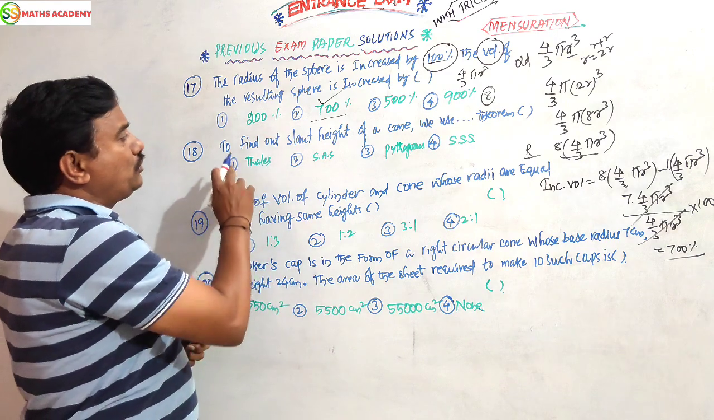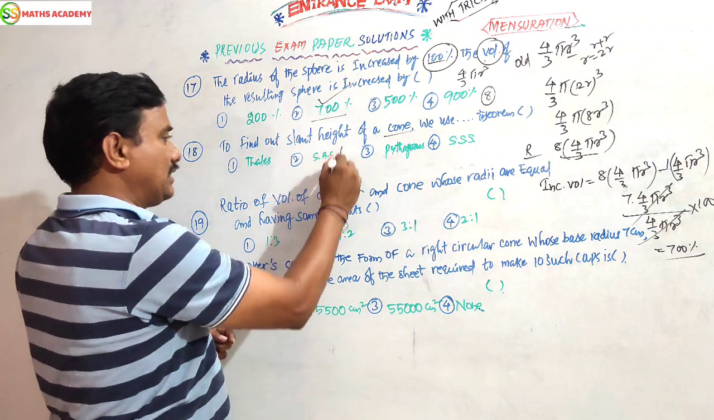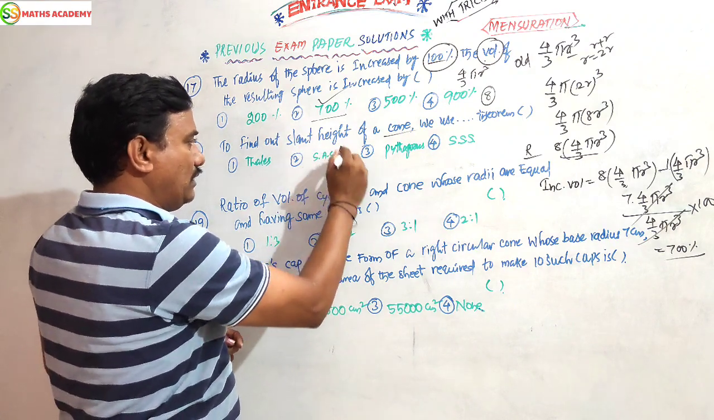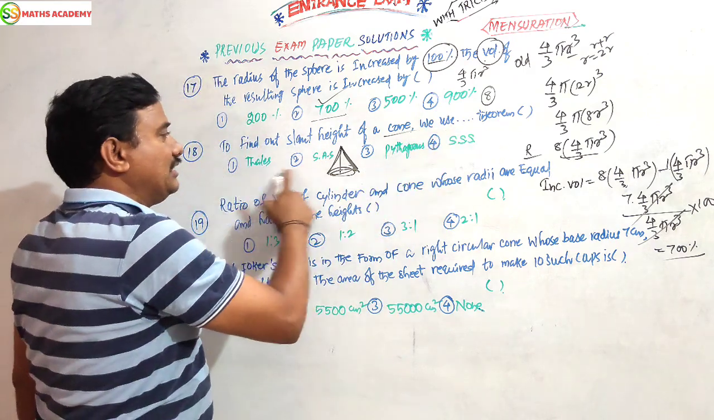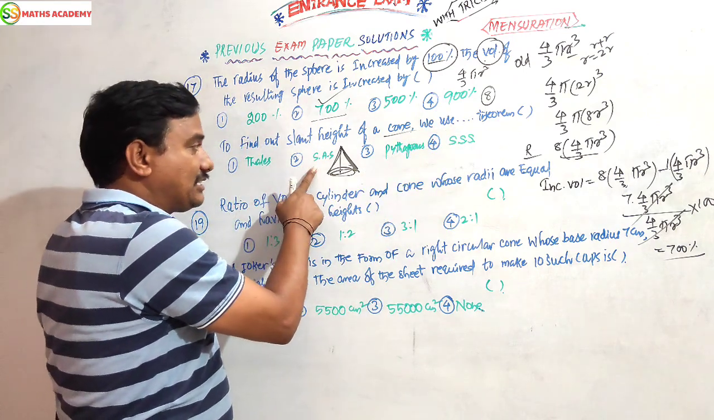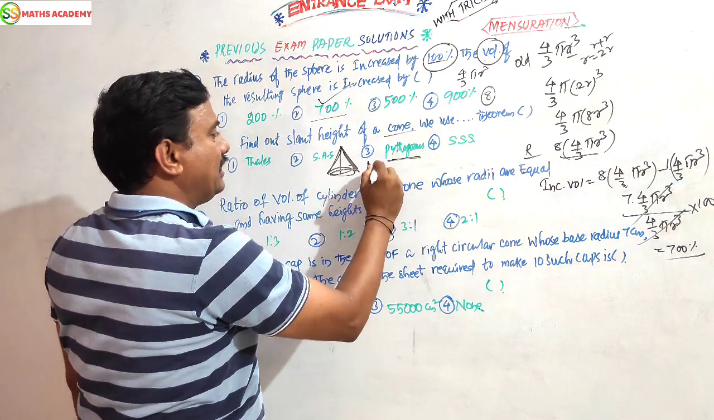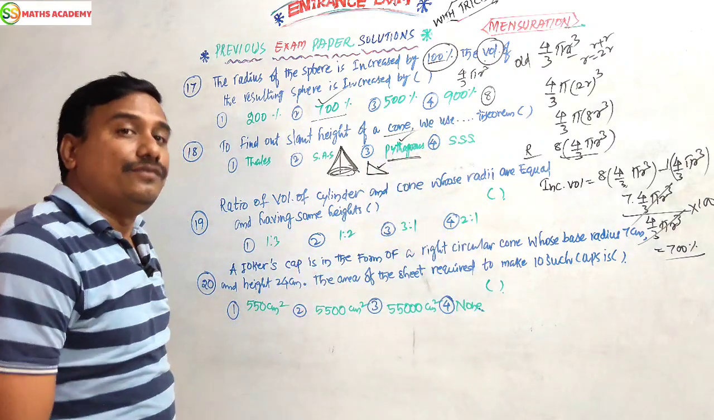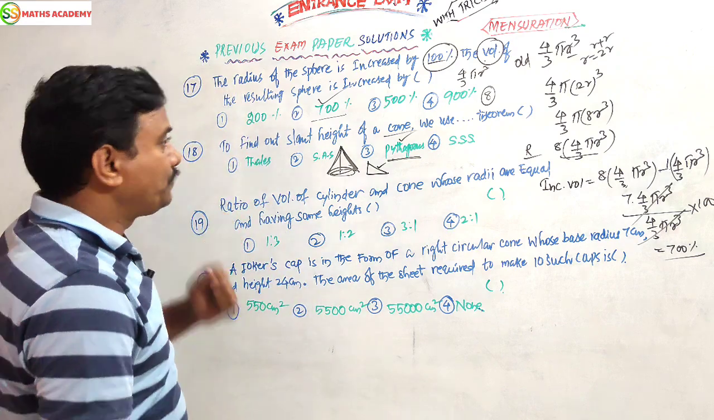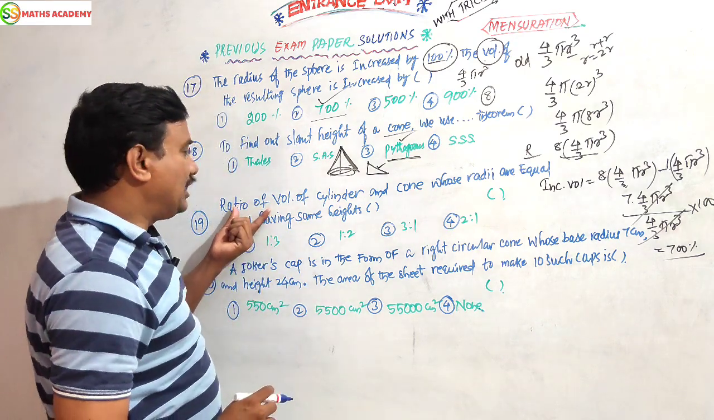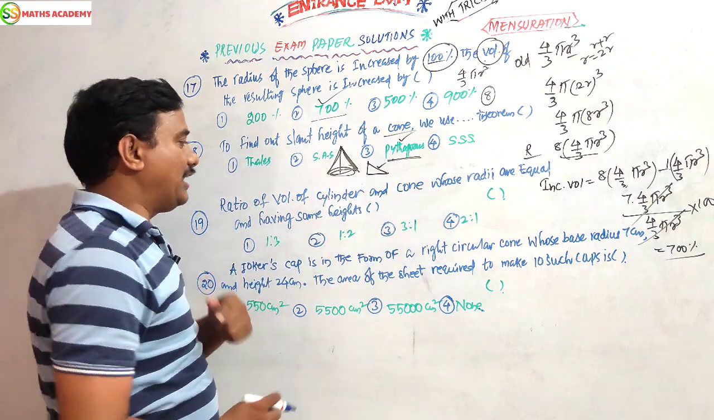Children, here you should observe that to find out the slant height of a cone, which theorem do we use: Thales theorem, SAS congruency, SSS congruency, or Pythagoras? Simple, everyone will say this is a right angle triangle with a hypotenuse, so we should use Pythagoras theorem or Baudhayana theorem.